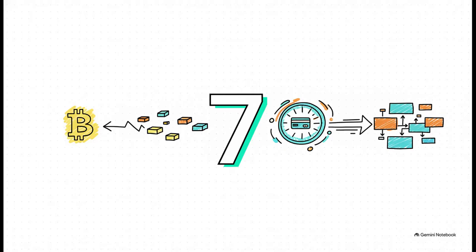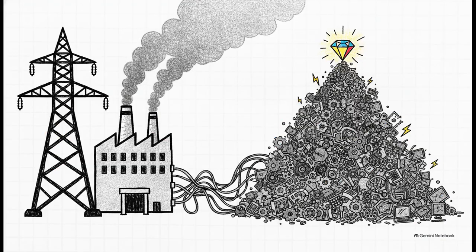7. Just 7. That is the incredibly, almost shockingly low average number of transactions per second that the Bitcoin network can actually handle. When you compare that to centralized credit card networks, which easily process somewhere around 2,000 transactions per second, you instantly see the massive performance bottleneck that proof of work introduces. And unfortunately, that performance bottleneck isn't even the biggest issue.